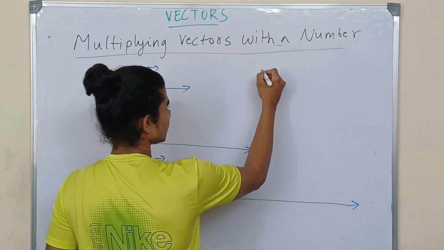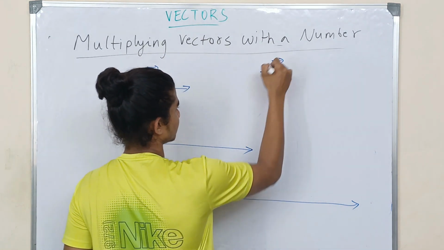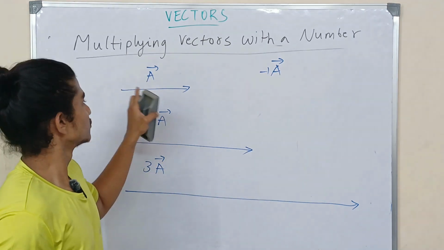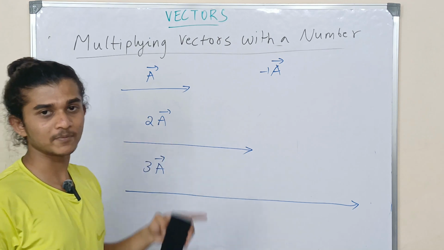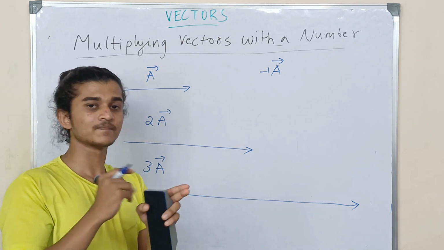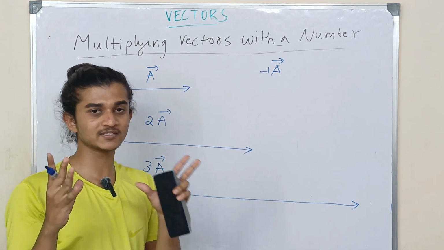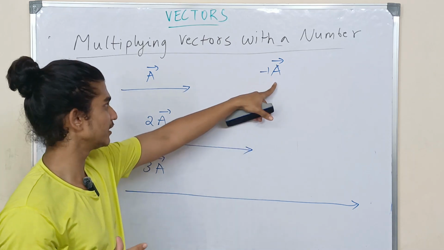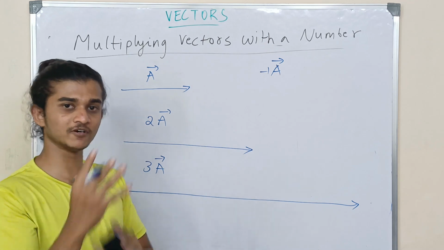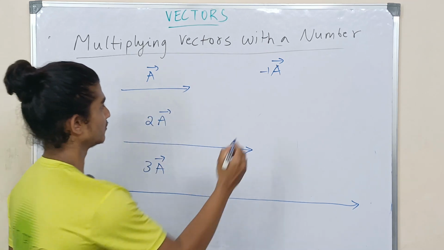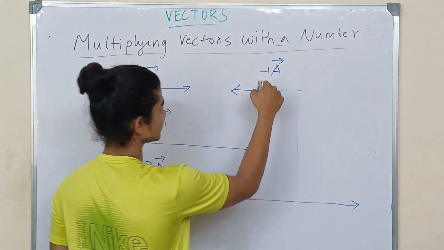Suppose I write negative vector A, so it is negative 1. If you multiply a negative number to the original vector, what happens? The direction reverses and the length of the vector will be adjusted accordingly. Here it is 1 into A, which is the original length, but since it is negative, I have to reverse the direction of this original vector. So this is how my minus A is going to be.